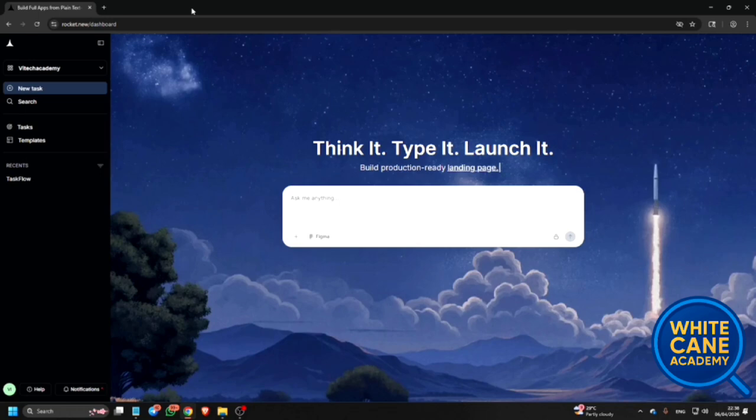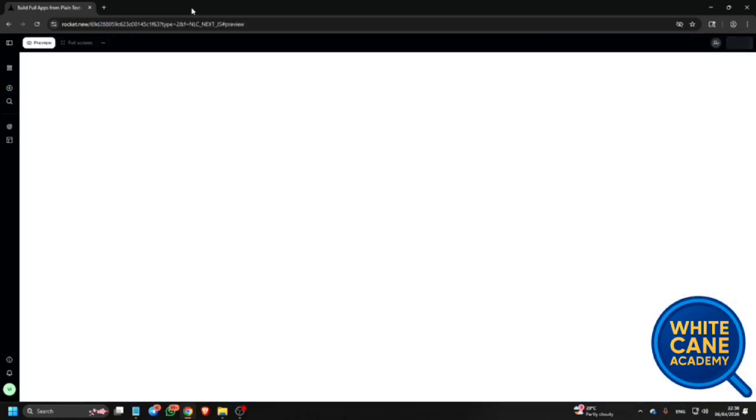Visit link tab. Menu button, filter, recents. Link visited, link tasks. Button search. Visited same page link, new task. New task. WhiteCane Academy. Visit link templates. Templates. Menu button, filter, button clickable, task flow. If I click here, let's see.